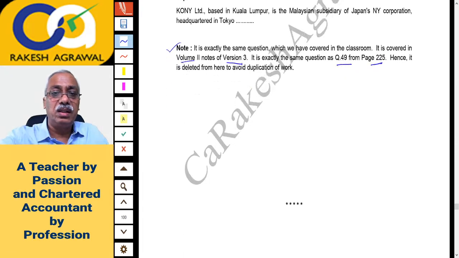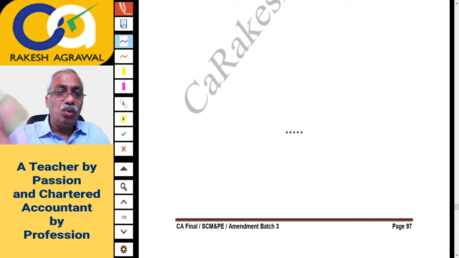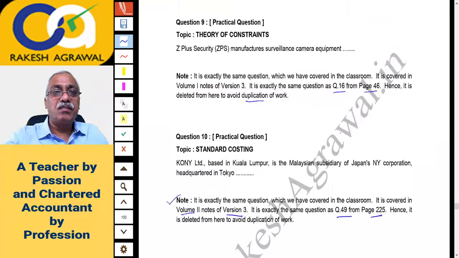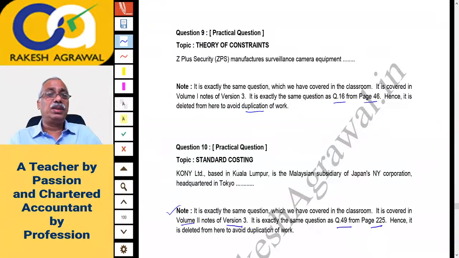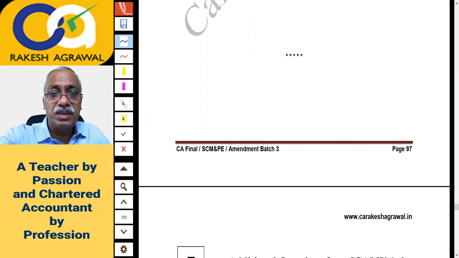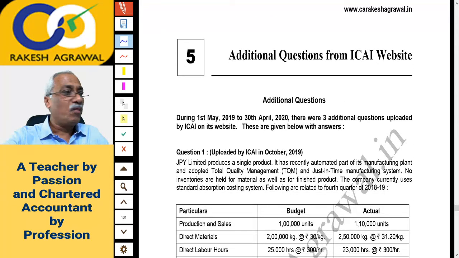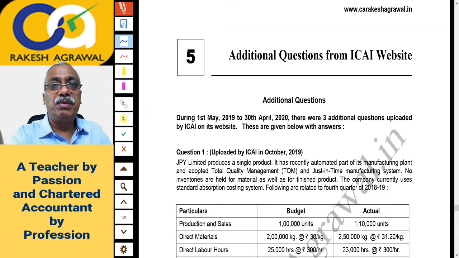Hence again deleted. Okay, so this RTP we could complete today because there was not much matter to discuss. Two questions were duplicate questions which we have covered in regular batch, that is question 9, 10. Out of the remaining questions, the practical part was lower and the remaining was the theory part. So friends, here we'll stop for the day. There is something else left to be discussed. Yeah, additional questions from the ICAI website. Okay, so this will be our next lecture.